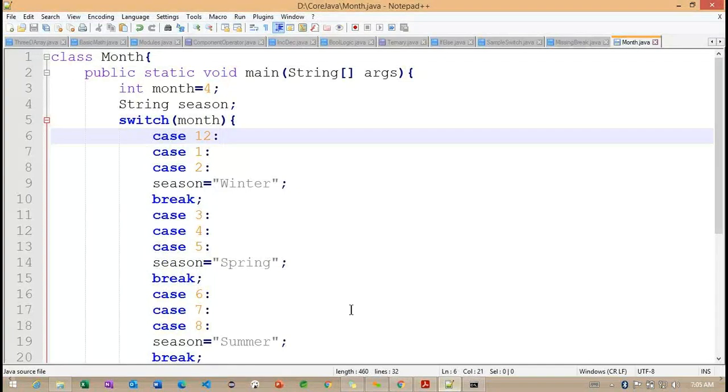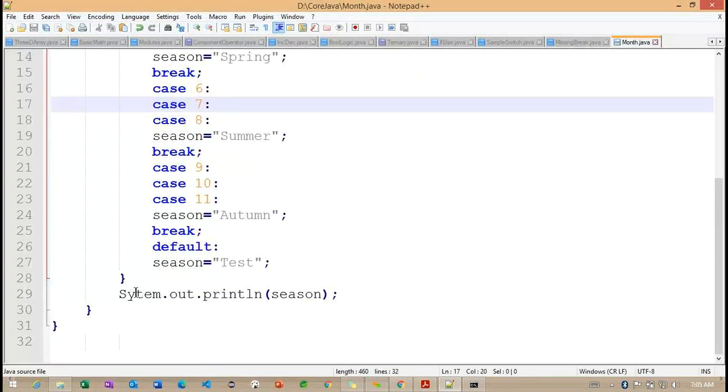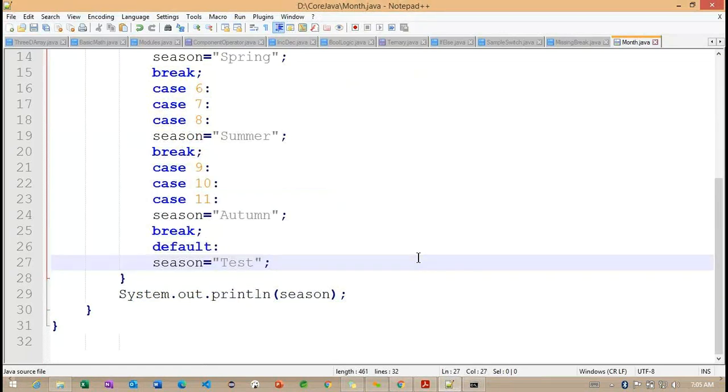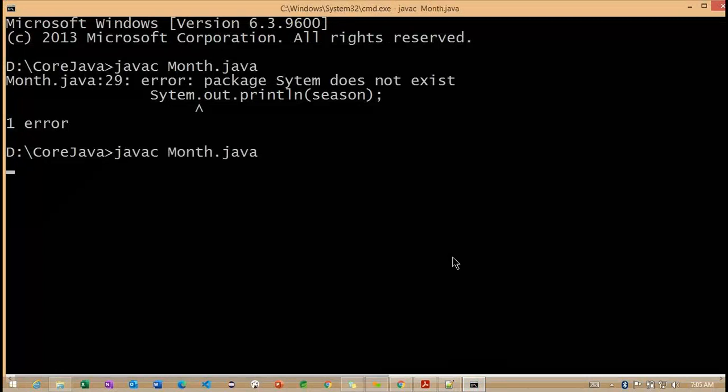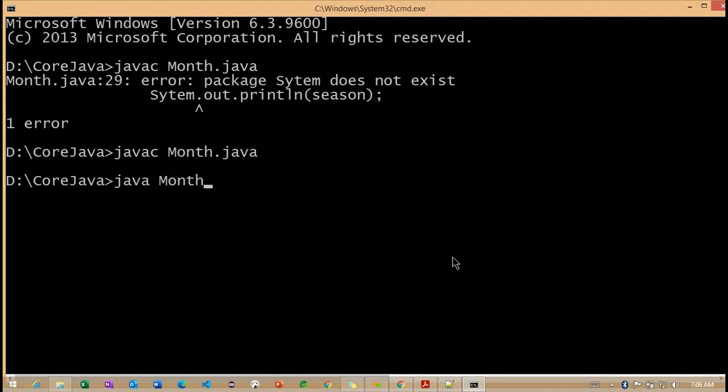Here we provided something wrong, so the system is not found. Let me compile one more time. It is compiled successfully, and now you can see the value we are getting is a string.